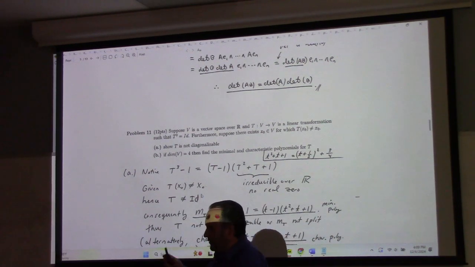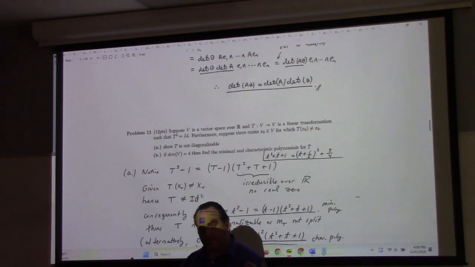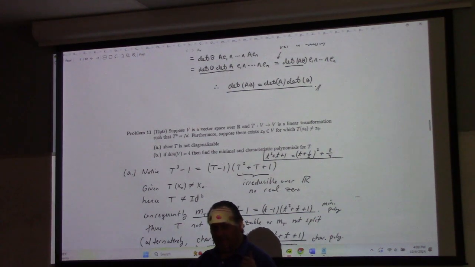Beyond that, we proved linear independence of the chain of generalized eigenvectors. Remember that? On this last test we had perpendicularity of distinct eigenvalues for a self-adjoint operator. You probably thought I was going to ask on this test that orthogonal implies linearly independent, right? Non-zero. That might have happened. It almost happened. I deleted the question. Sorry, Daniel.